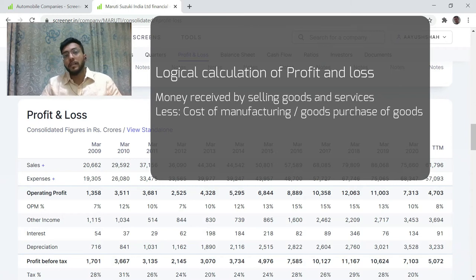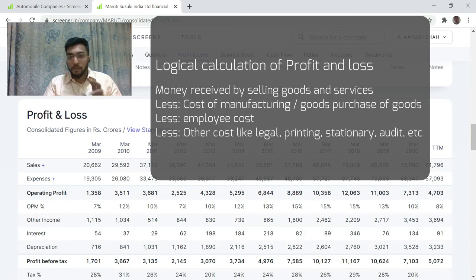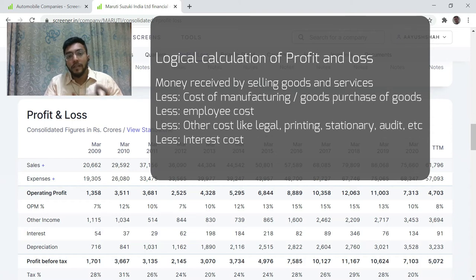In case of trading, that would be cost of purchase of goods, and in case of service sector, major cost would be cost of employees, which would be common also in manufacturing and trading. Apart from that, there will be some kind of legal cost or printing cost, stationery cost, audit cost, etc., etc. There also would be interest cost in case there is some borrowing the company has made.